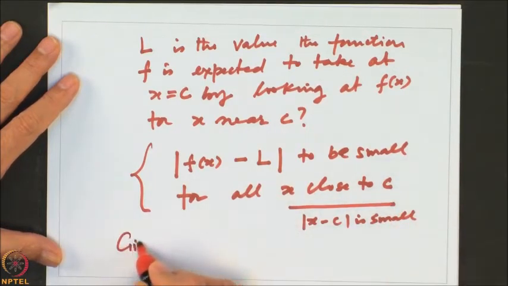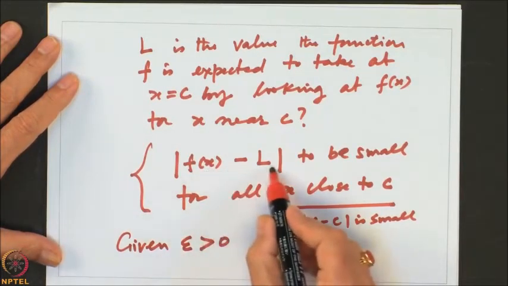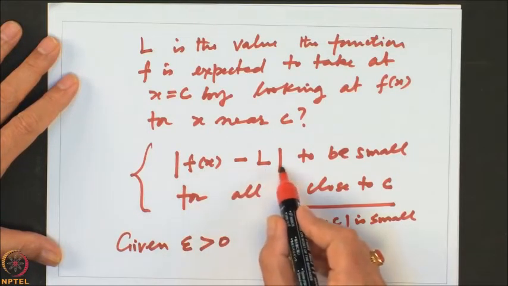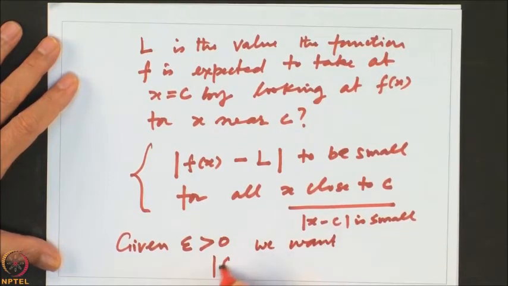So, one writes: given a number epsilon bigger than 0. I want this error, you can think of this as an error being made. This is the actual value, this is the expected value, this is the error. So, if we want the error to be small, given epsilon, we want the absolute value of f of x minus L to be less than epsilon. By the way, this Greek letter epsilon is something equivalent to the English alphabet E. So, error we write as epsilon.